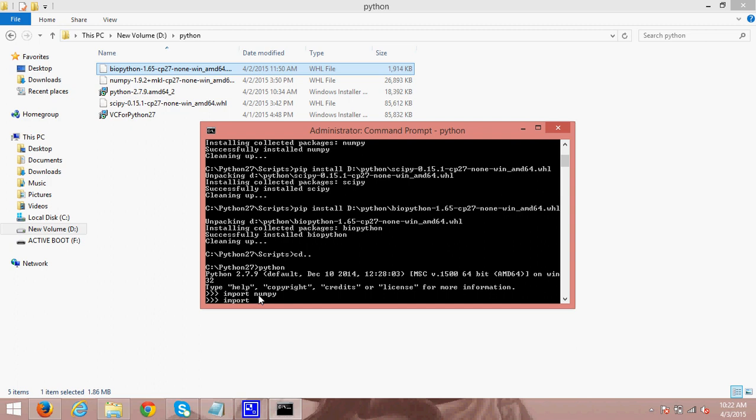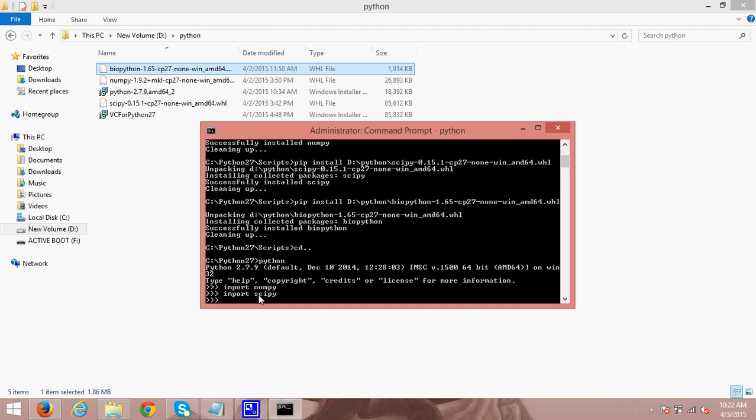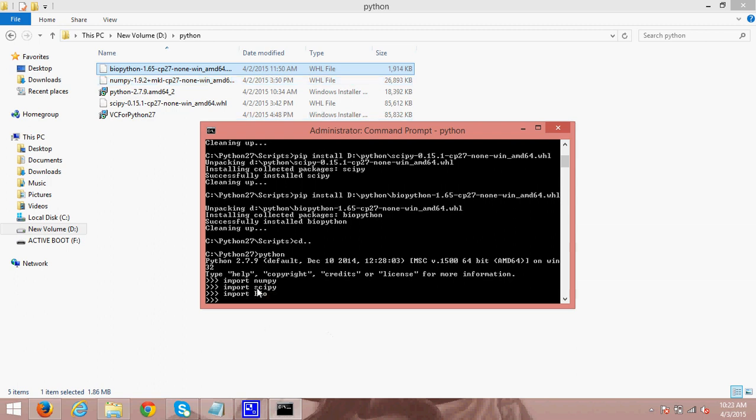Now we will check our second package, scipy. Even this is working fine. And now Biopython. You should write import Bio, because it cannot be written as Biopython. Hit enter. Yes, everything is working fine now.